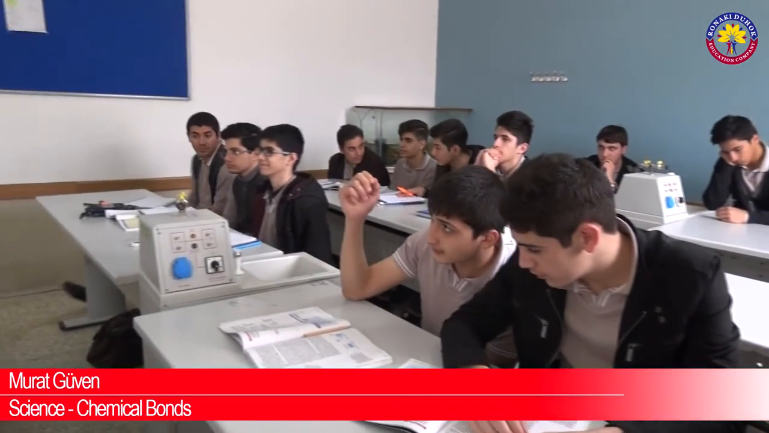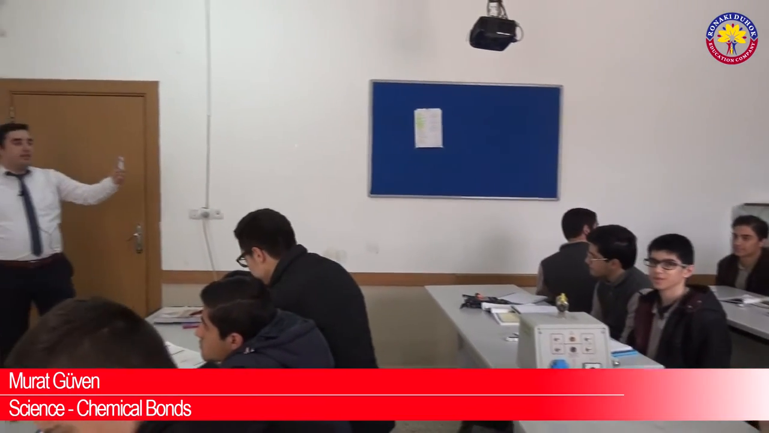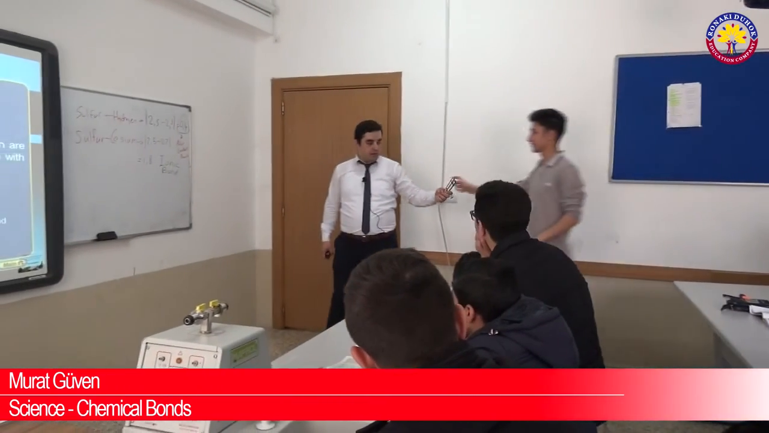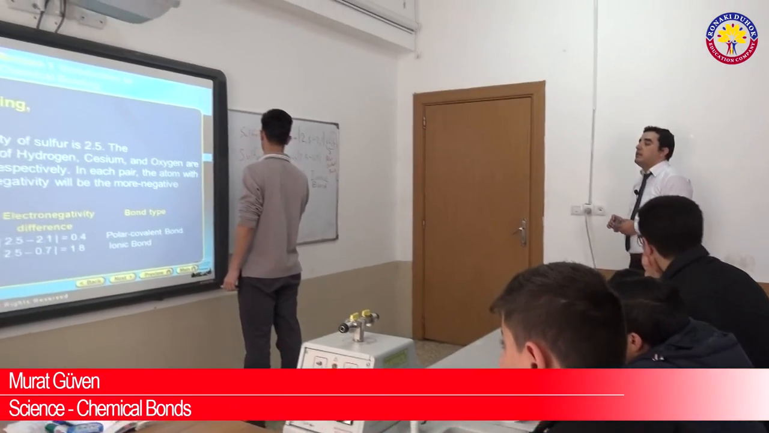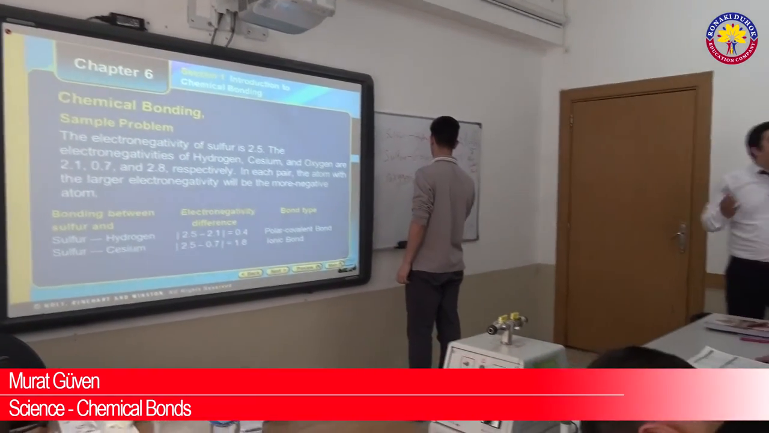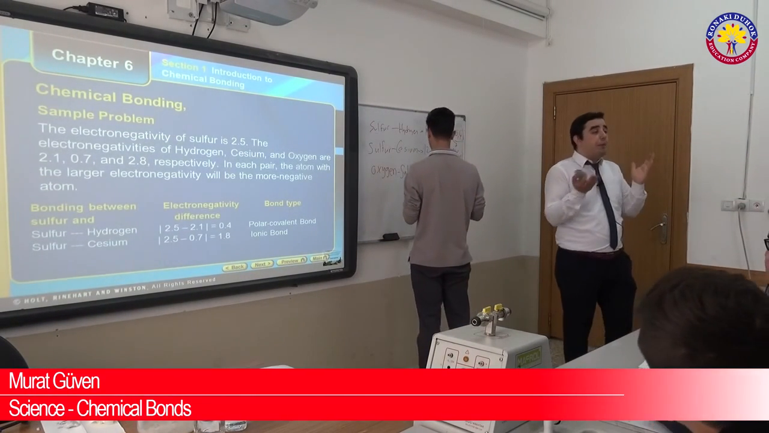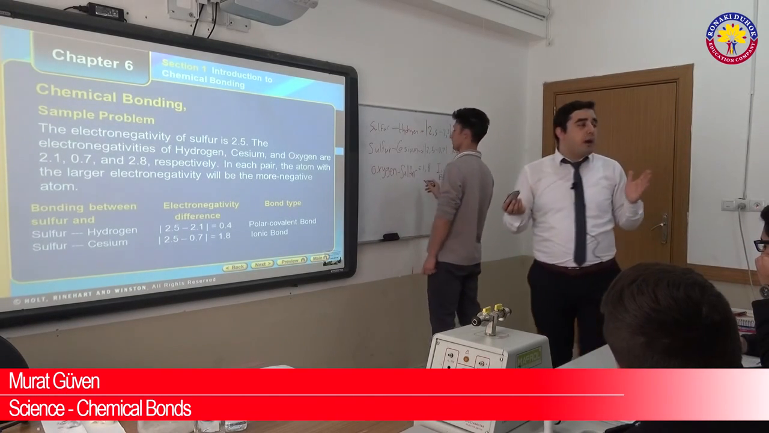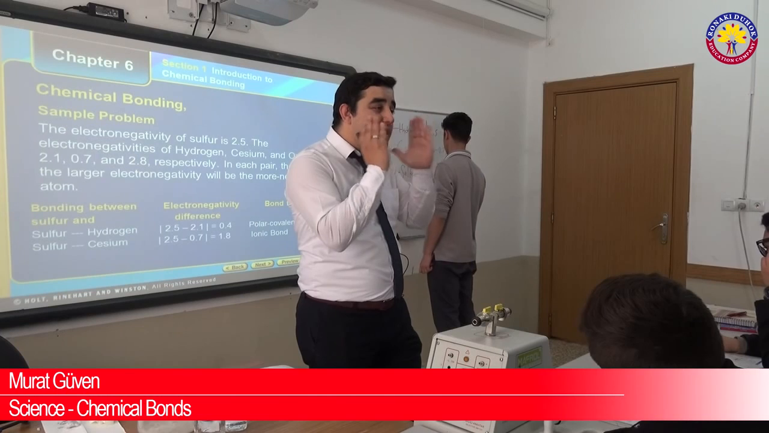Who wants to do the last one, between the sulfur and oxygen? Rebel, come and solve, please. Find the type of bond between the sulfur and oxygen. We can write oxygen and sulfur, because we try to find the difference. It can be negative, no problem. We need the difference. You can subtract the biggest from the lowest or the lowest from the biggest. No problem. You need the difference.